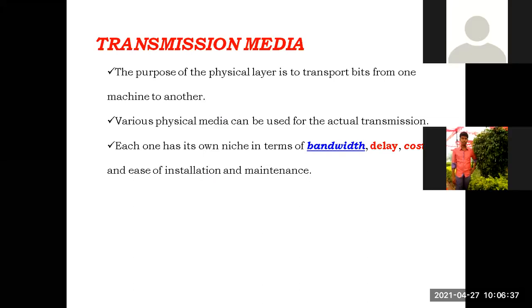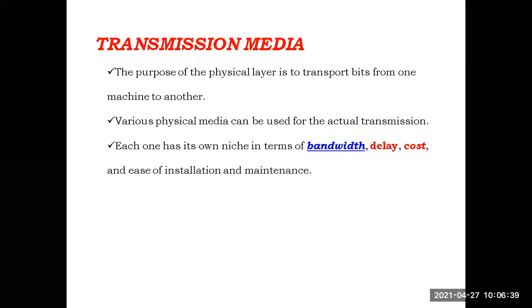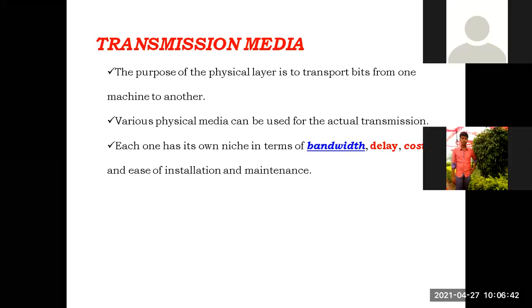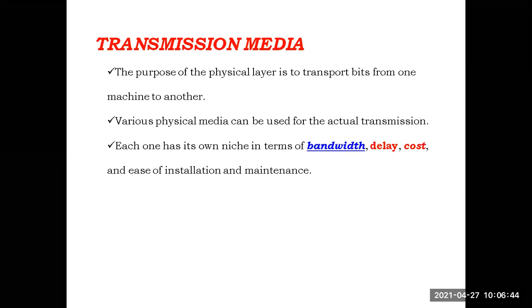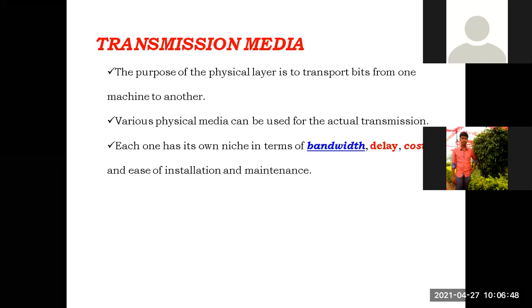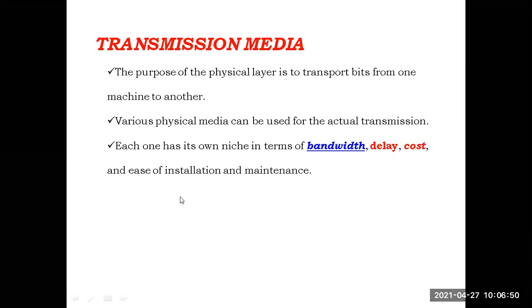We will go through the various transmission media shortly. We are going to see what those various transmission media are. All of them differ from one another in terms of bandwidth, delay, cost, ease of installation and maintenance. So before seeing those various transmission media, first we have to know the definition of bandwidth. We have one new technical word here. In the future we will get this word bandwidth many times. First, we have to know what is meant by bandwidth.